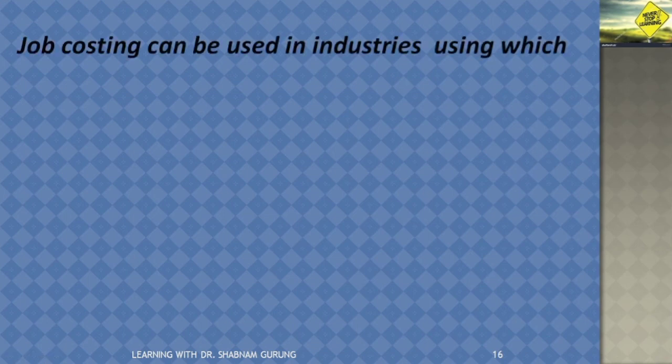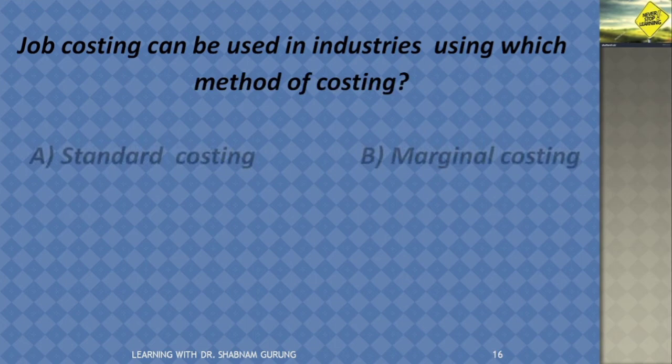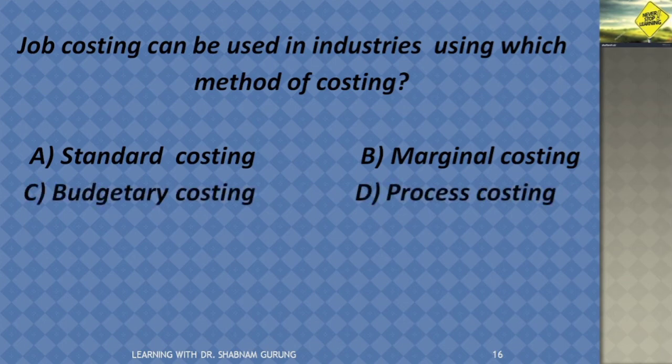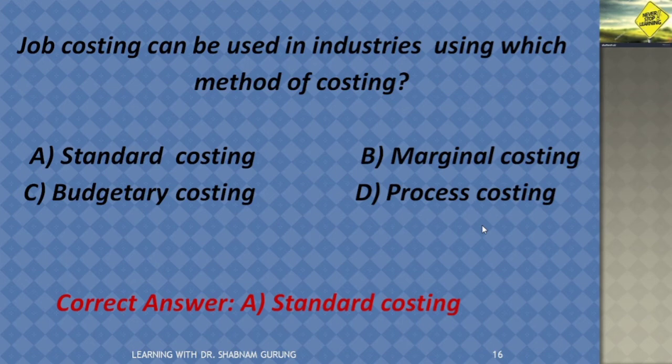Job costing can be used in industries using which methods of costing? Standard costing, marginal costing, budgetary costing, or process costing. So the correct answer for this, job costing can be used in industry using standard costing. We all are aware what is standard costing. Standard costing means when you already predetermined everything in advance. You predetermine the cost, you predetermine the profit that incurred. So this job costing helps. Also we can use in industry those who are adopting standard costing method.